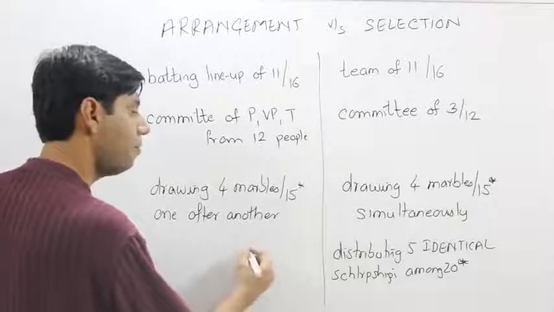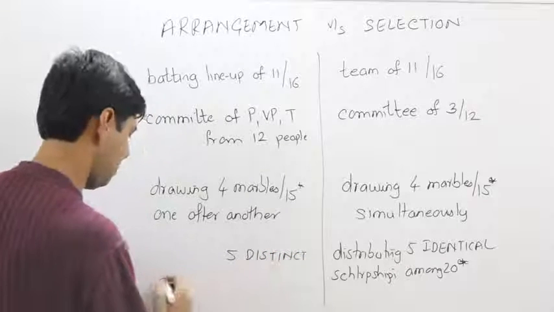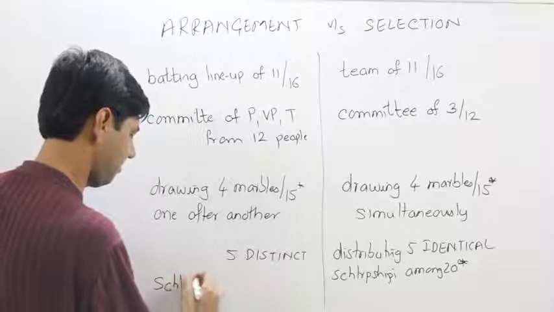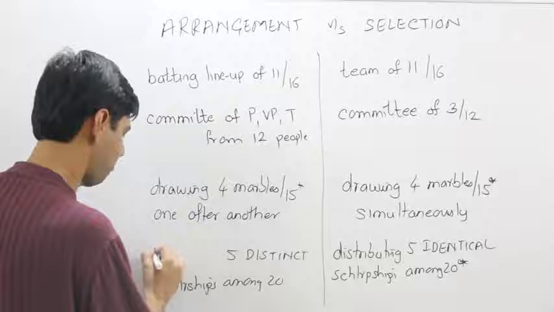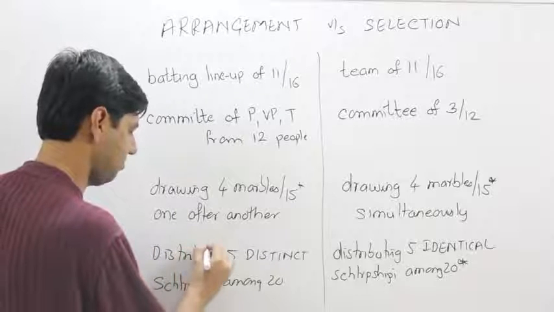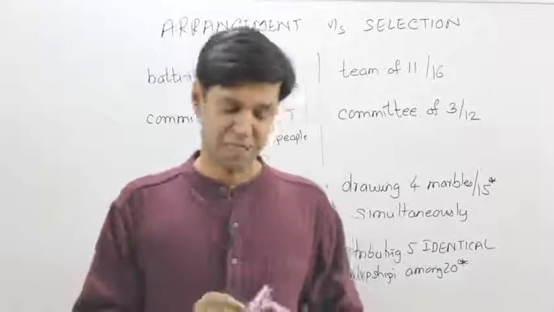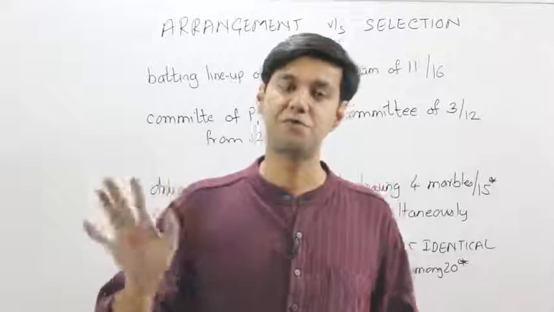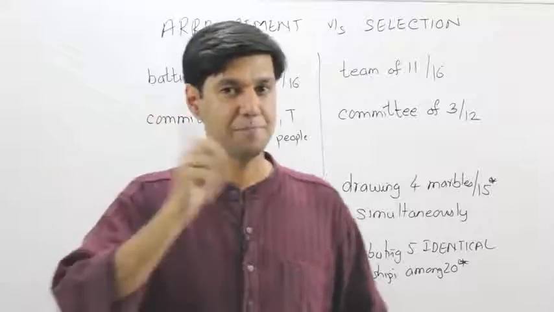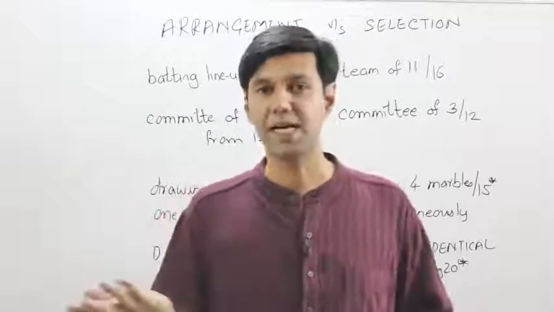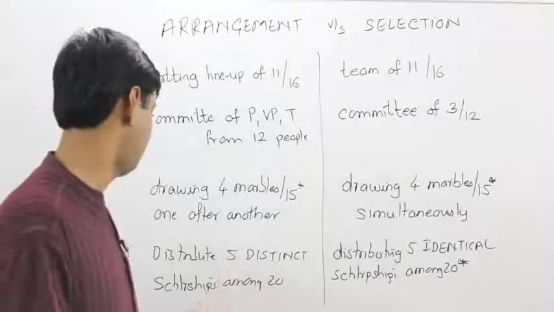But the moment I say there are 5 distinct scholarships amongst 20, with the rest all remaining the same, so we need to distribute them. It becomes a question of an arrangement. Why does it become a question of arrangement? Because now the scholarships are distinct. Give them values. One is a 100% tuition waiver, one is an 80% tuition waiver. Here A getting 100% tuition waiver and B getting 80 is different from B getting 100% and A getting 80. So I'm pretty sure you understand that it becomes a question of an arrangement, right?